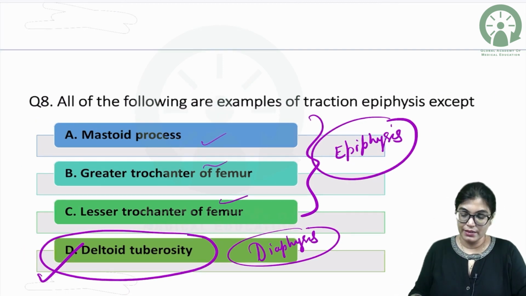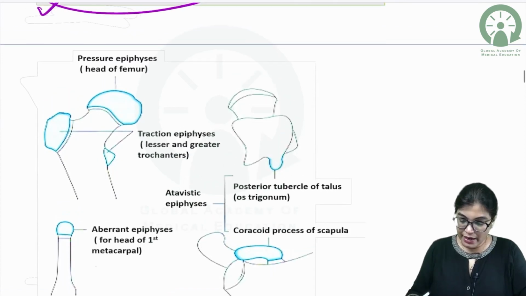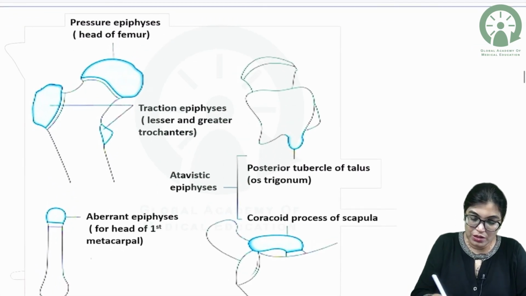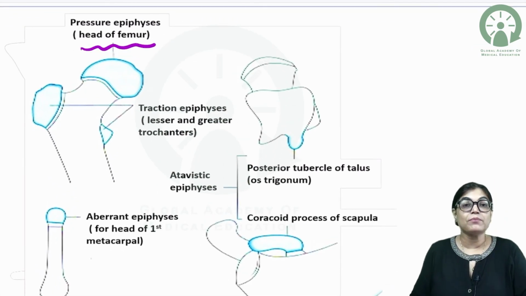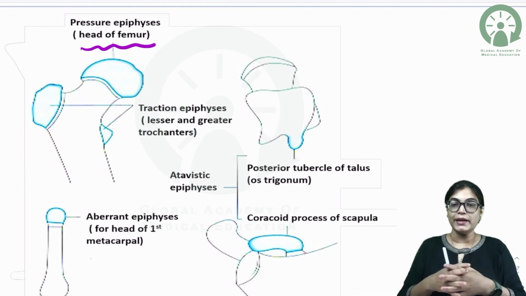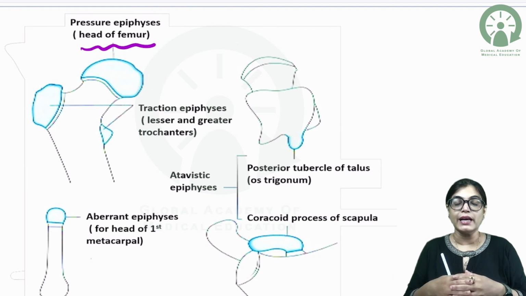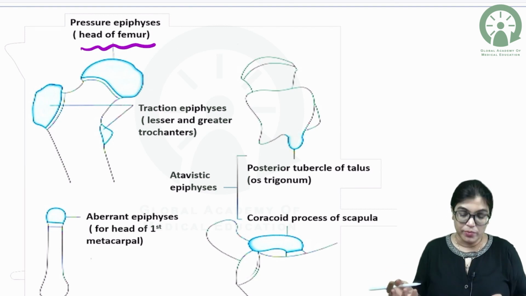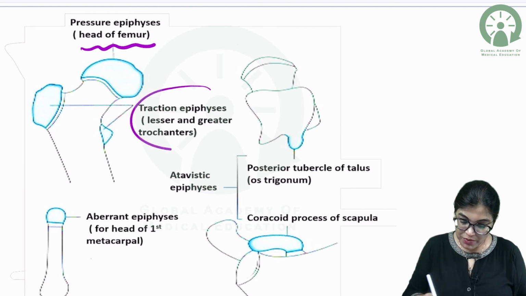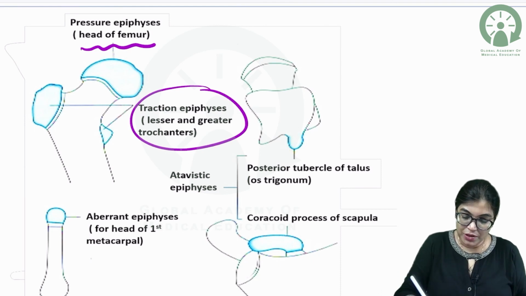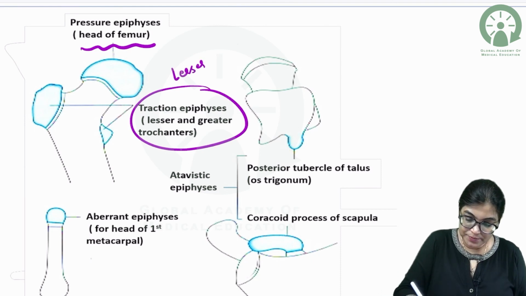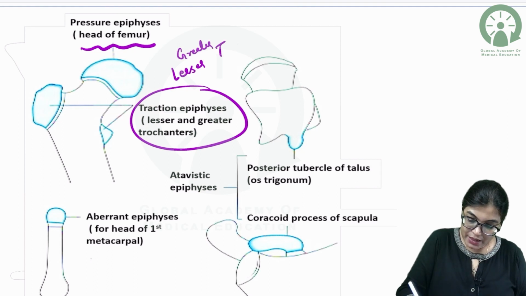Got it? Now, here again is the same thing which I want you to see. The pressure epiphyses are present at the ends of the bone where the joint articulation takes place: head of femur, condyles of tibia and condyles of femur, head of humerus. Traction epiphyses are on the greater and lesser trochanter of the femur, or the greater and lesser tubercles of the humerus bone.